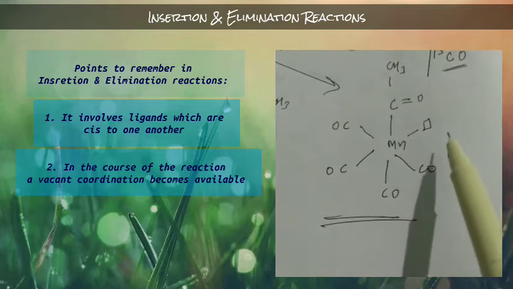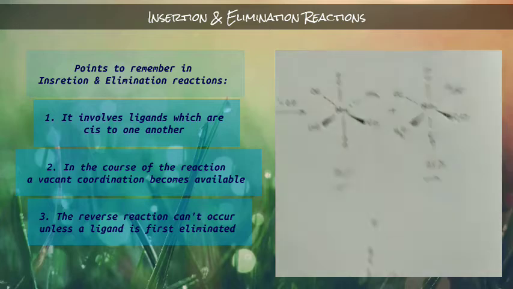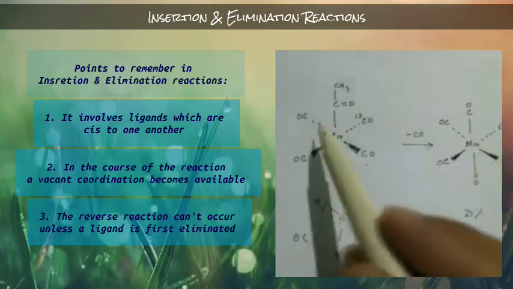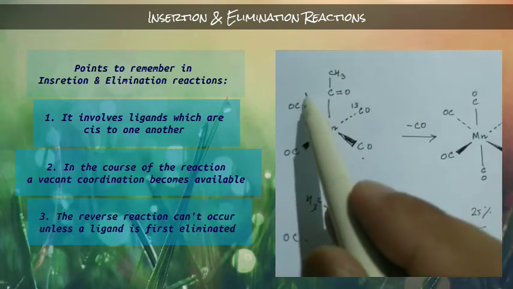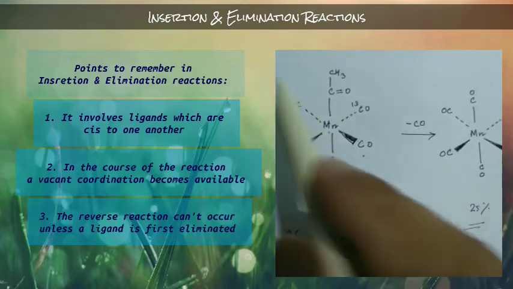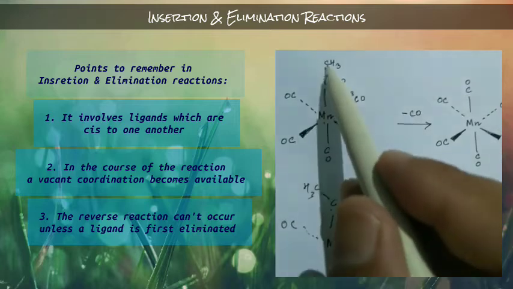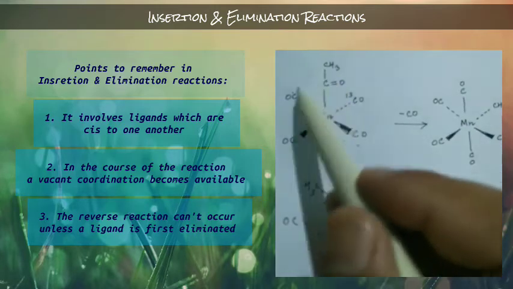And the third point is that the reverse reaction cannot occur unless a ligand is first eliminated, okay. This is also important. So that means this reverse reaction will only occur when the carbonyl is first eliminated. This carbonyl must be eliminated first, because in this carbonyl there will be some more steric repulsion.